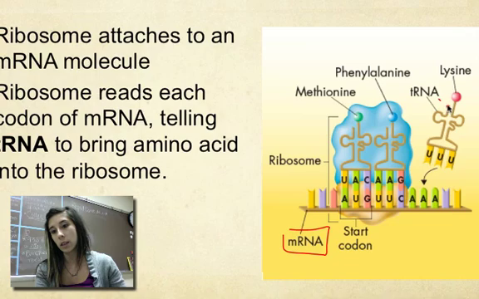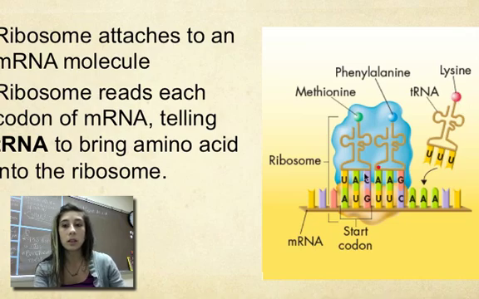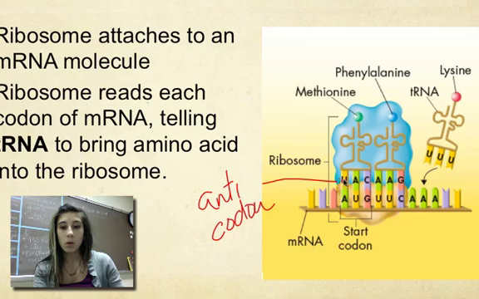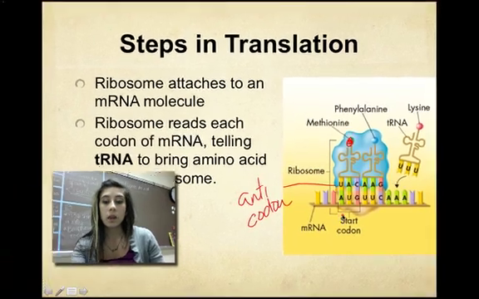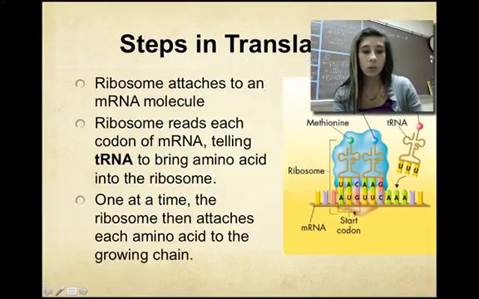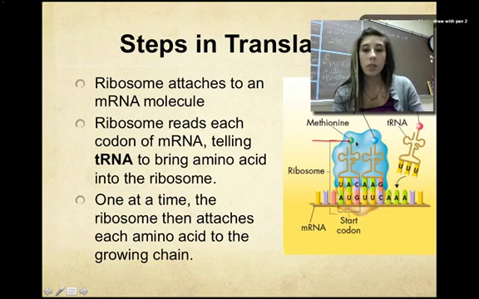tRNA. This structure right here, with this looping mechanism, is tRNA. And tRNA is holding on to very specific amino acids. So we have to complementary base pair the start codon to the anticodon, this is the anticodon, in order to get the correct amino acid to associate. One at a time, the ribosome will attach each amino acid onto the growing chain, and the ribosome is actually going to move in this direction.